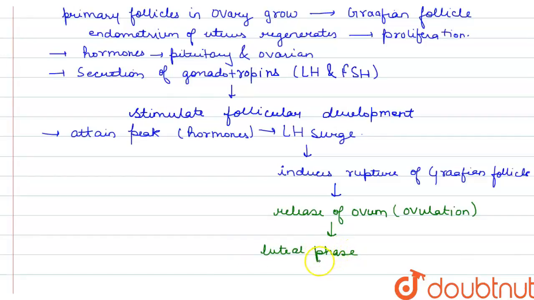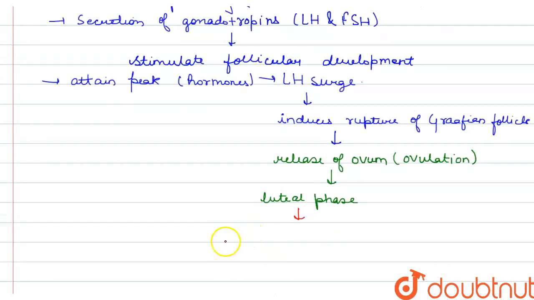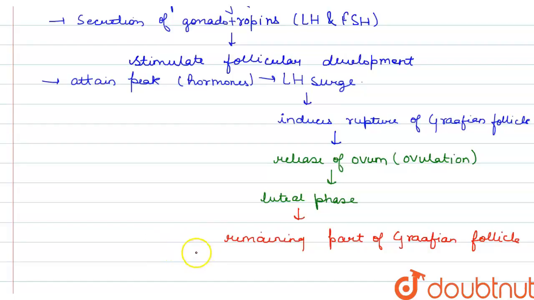Now during this luteal phase, the remaining part of the Graafian follicle transforms, or develops into corpus luteum.